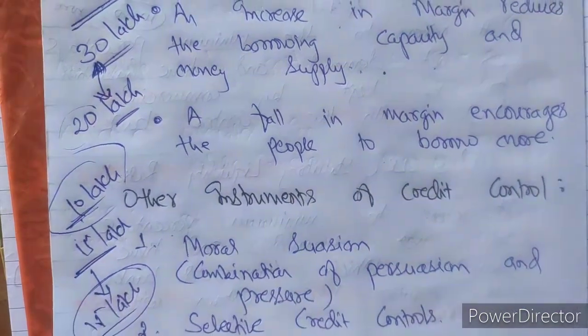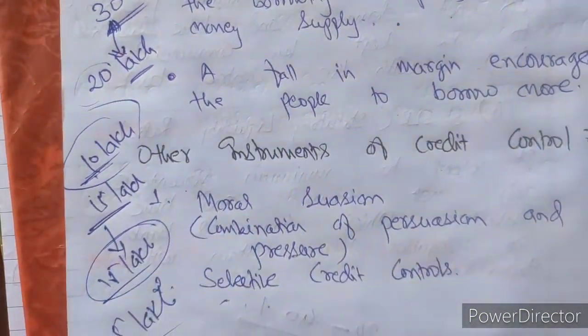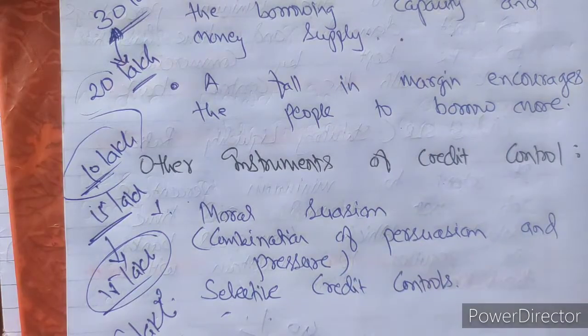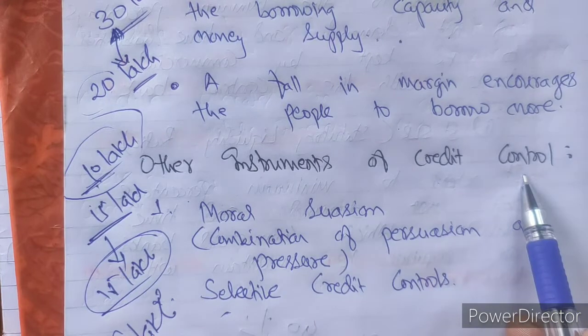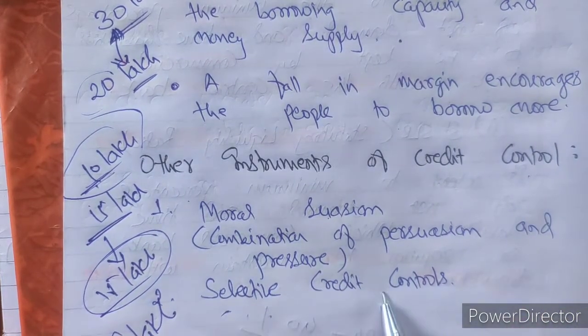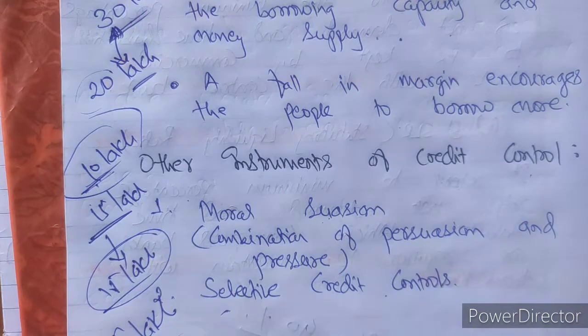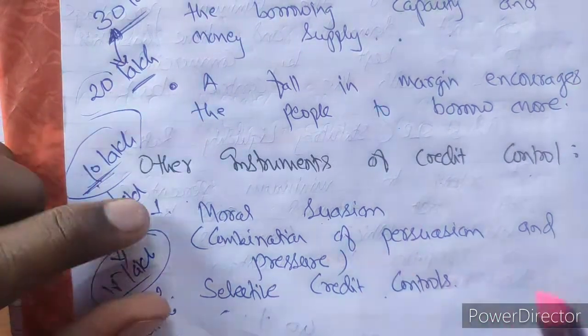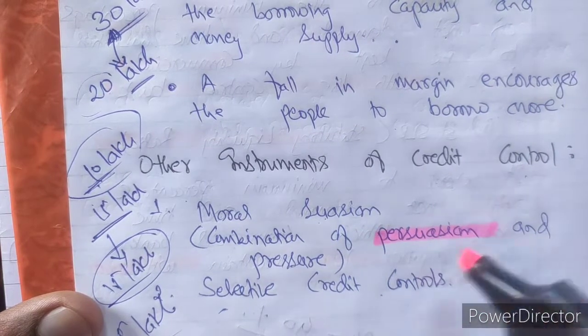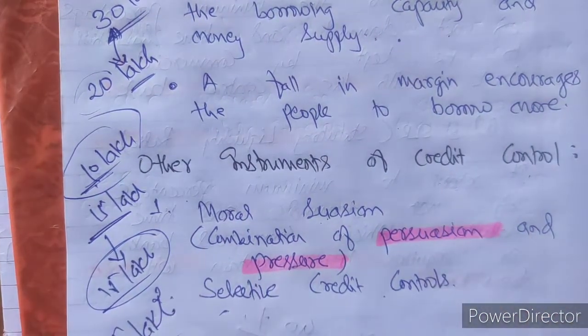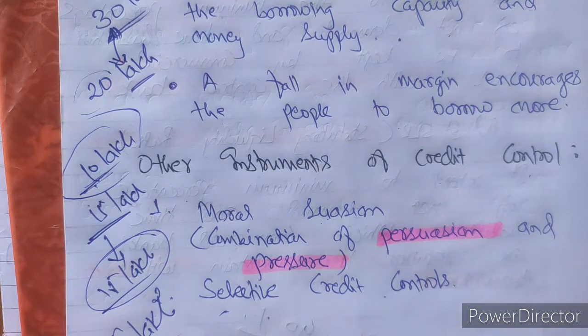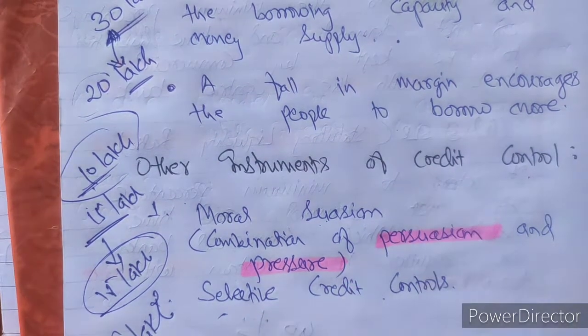There are other instruments also for credit control, which are moral suasion and selective credit control. What is moral suasion? In moral suasion, RBI sometimes pressurizes, and sometimes also guides morally, to try to control situations of excess or deficit money supply. They hold discussions and debates, or provide information and guidelines to commercial banks and the general public to control the money supply.